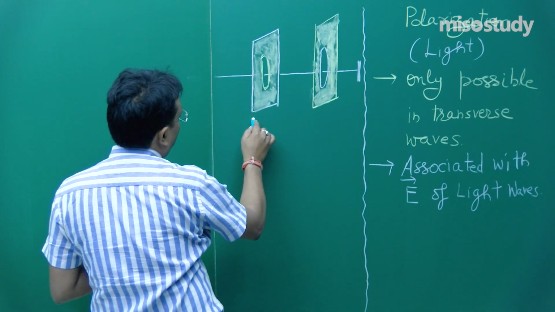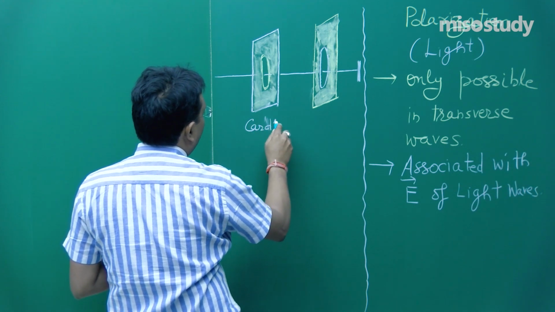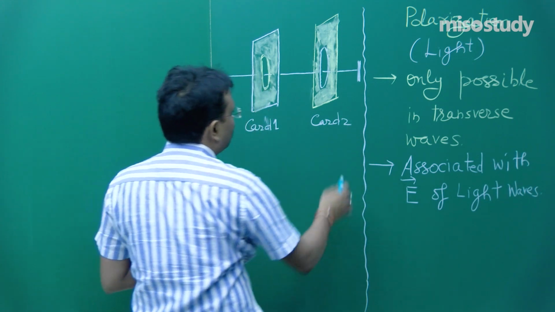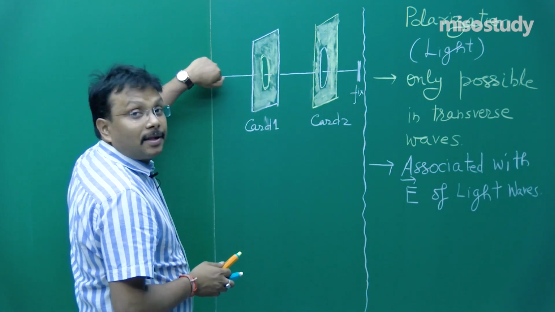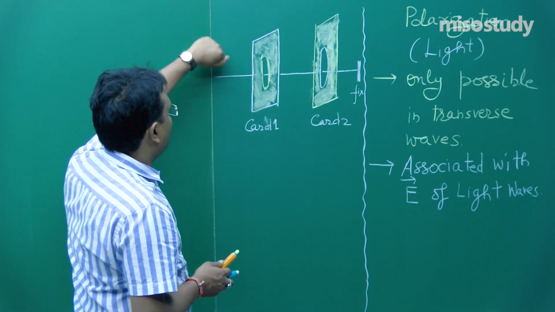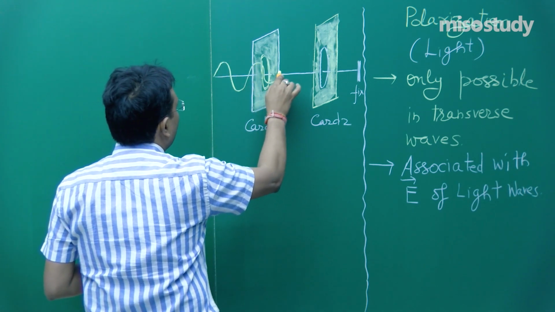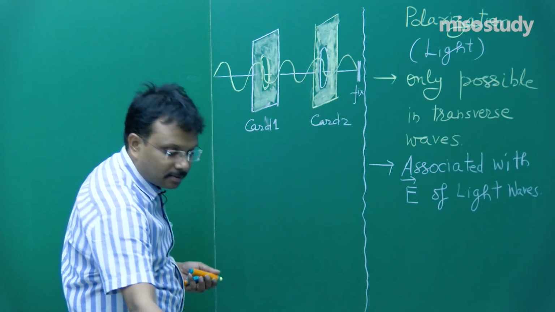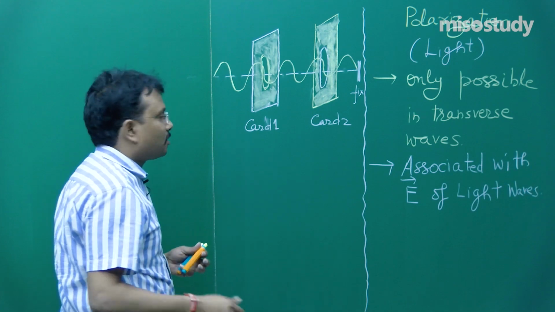So, card 1, card 2, that is cardboard, and this is fixed, the string is fixed. Now, do one thing, hold this end of the string and start oscillating like this, up down, fine. So, this way you can say the vibrations will pass like this and they will reach at this end, fine. So, now you can say this is nothing but an axis.